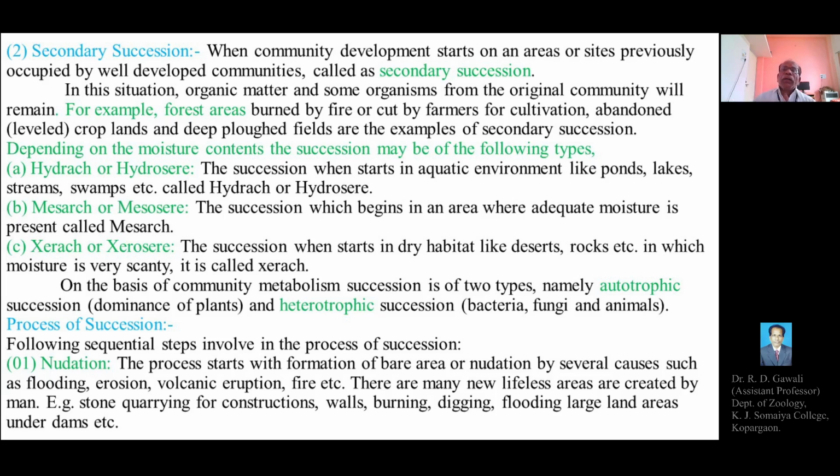There may be floods. So there are several events which can lead to the transformation of communities into a bare land or sterile area.